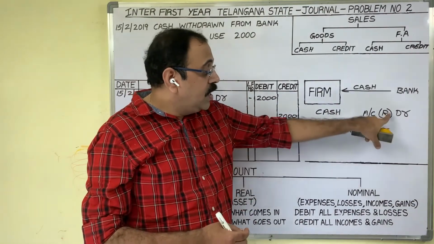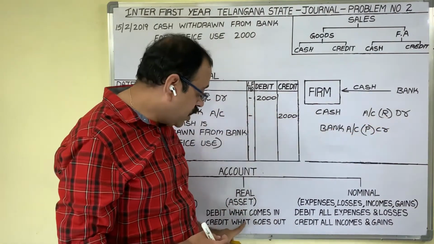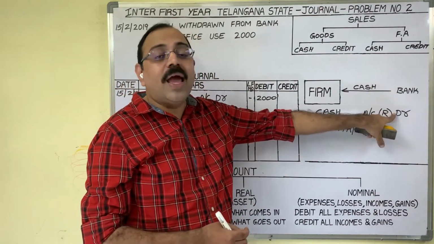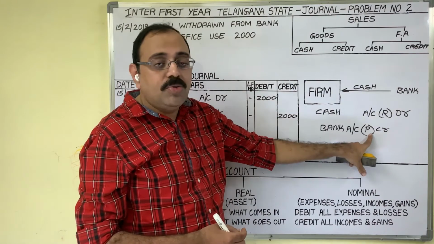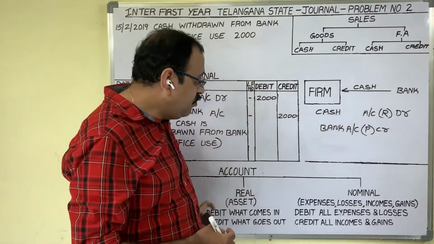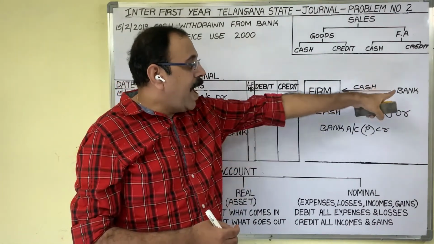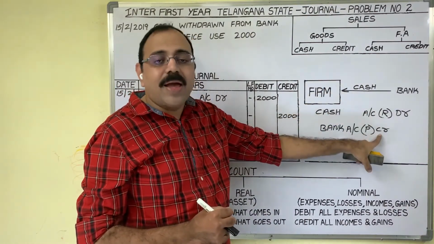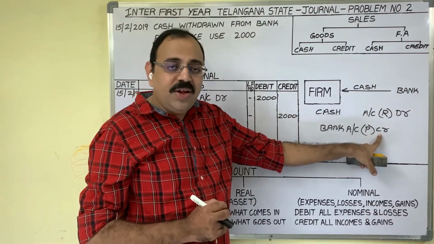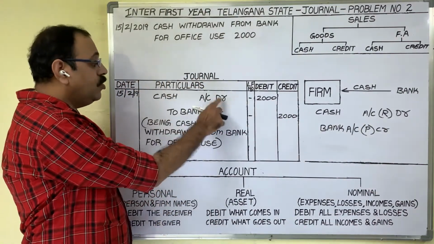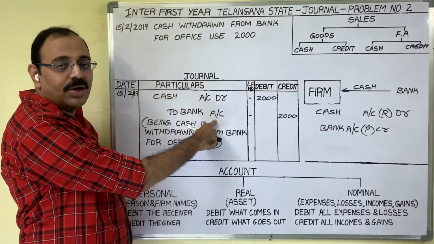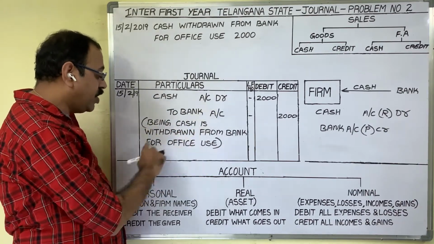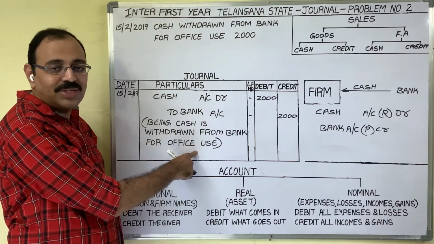Apply the rules. Real account rule: debit what comes in, credit what goes out. Cash is coming, debit cash account. Personal account rule: debit the receiver, credit the giver. Bank is giving money, banker is a giver, credit bank account. Then final entry is cash account debtor to bank account. Narration is being cash is withdrawn from bank for office use.